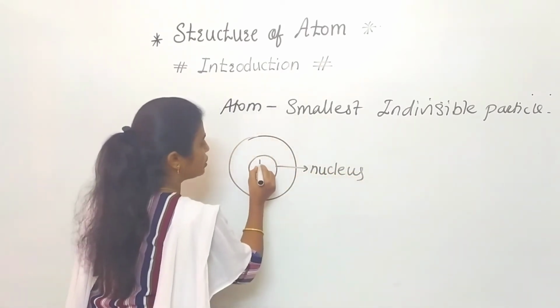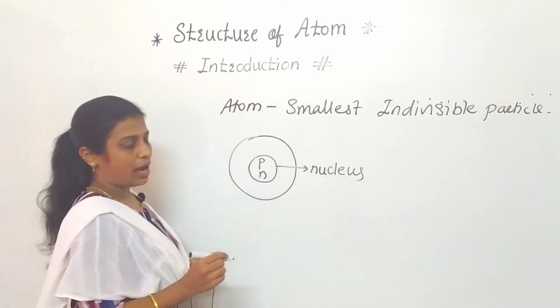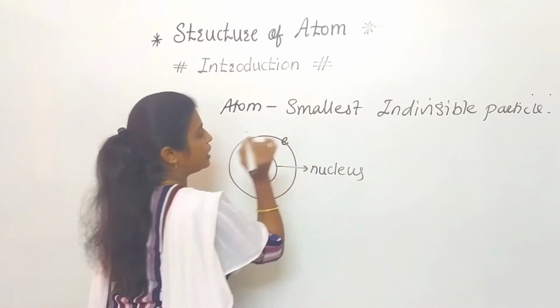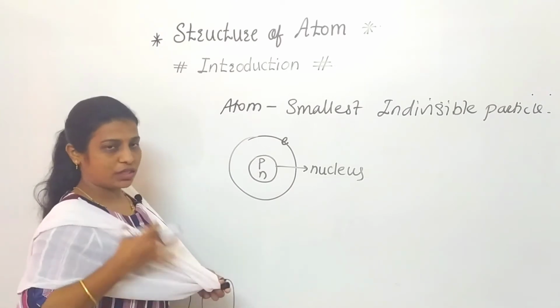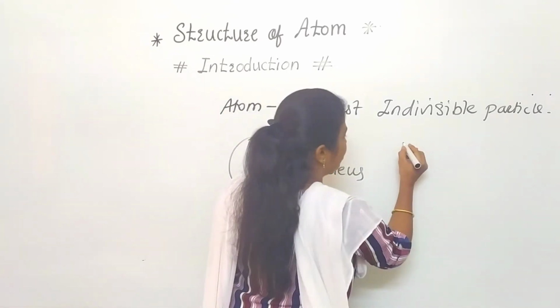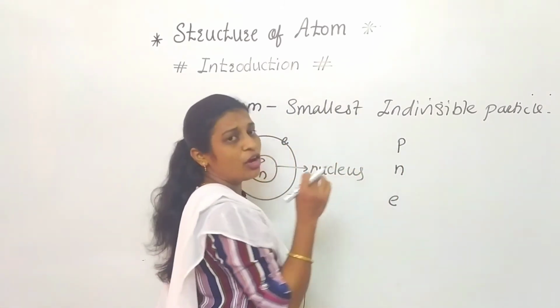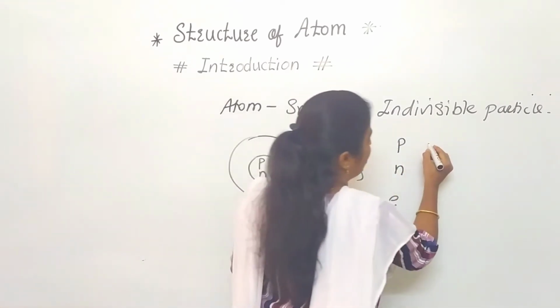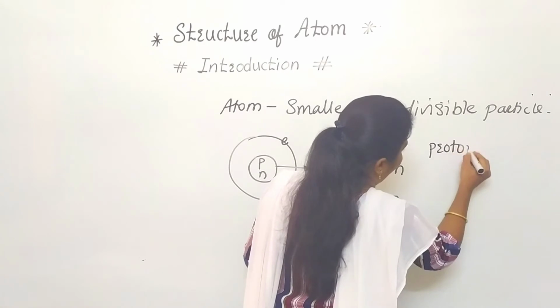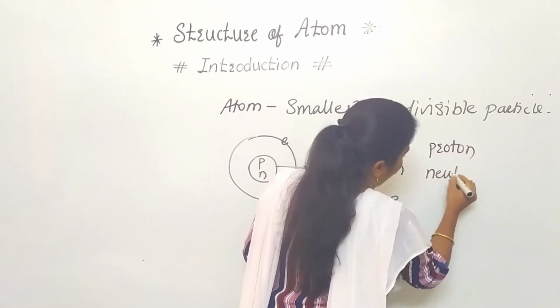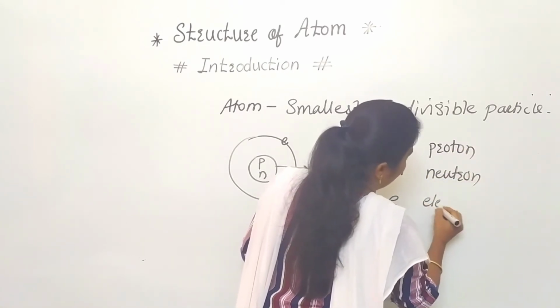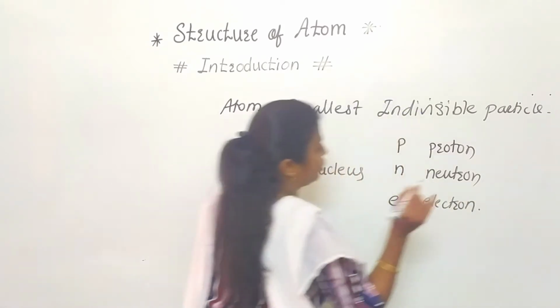In that nucleus, protons and neutrons are there, and around the nucleus electrons are revolving. Okay, so here we have completed proton, neutron, electron, indicated by these symbols: P for proton, N for neutron and E for electron. This first point we have covered.